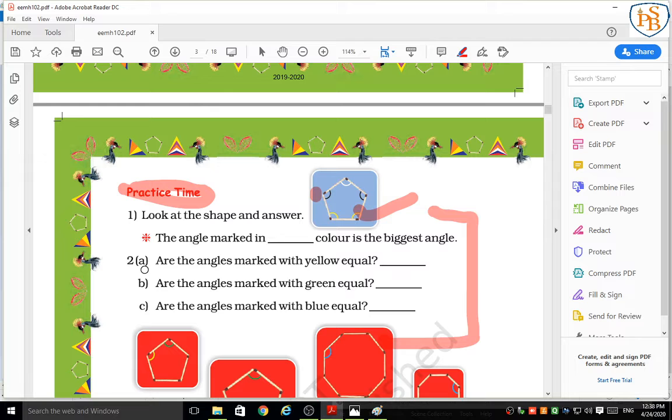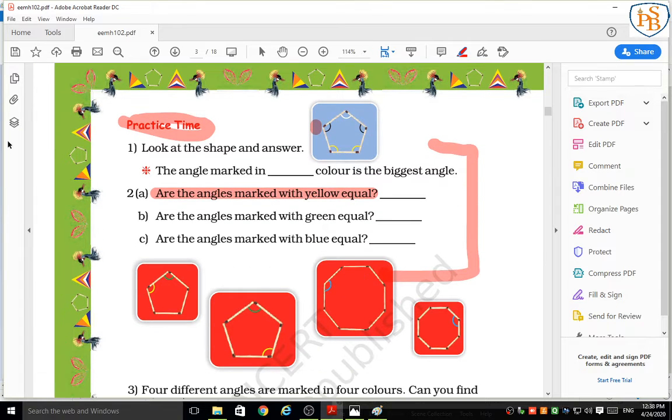Come to the next question. Are the angles marked with yellow equal? This and this. Are the angles marked with yellow color equal? You can see the yellow color angle? Yes, it is equal. Answer is yes. Are the angles marked with green equal? Marked with green color?